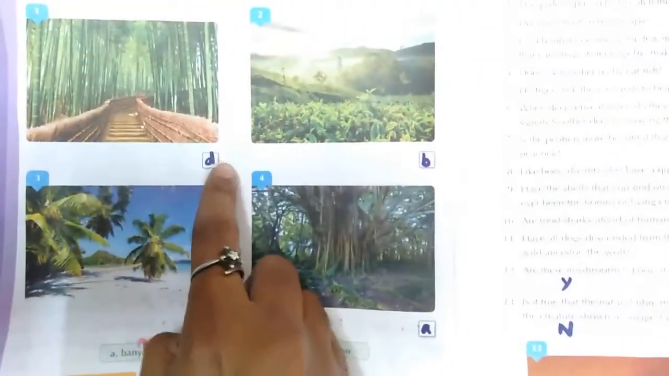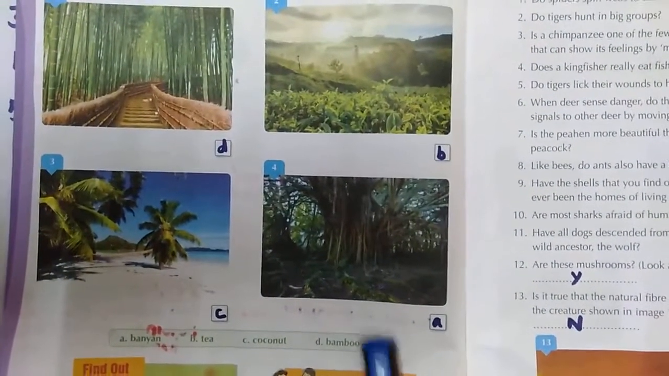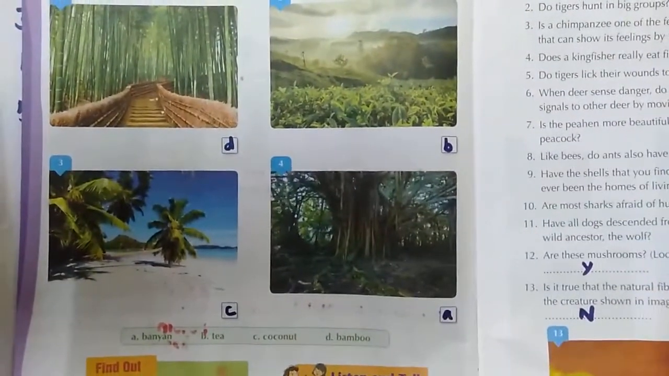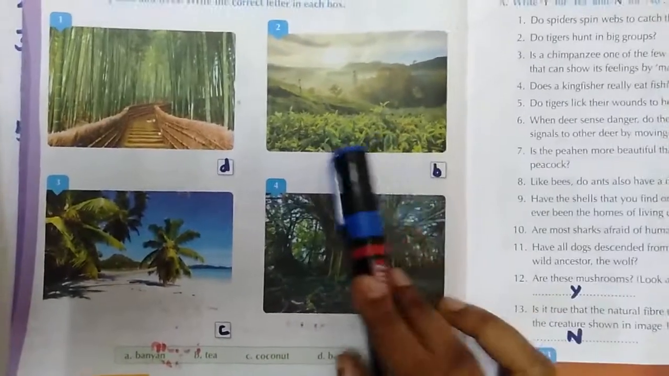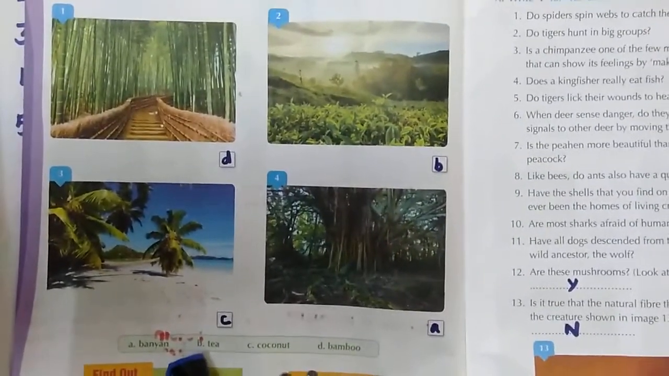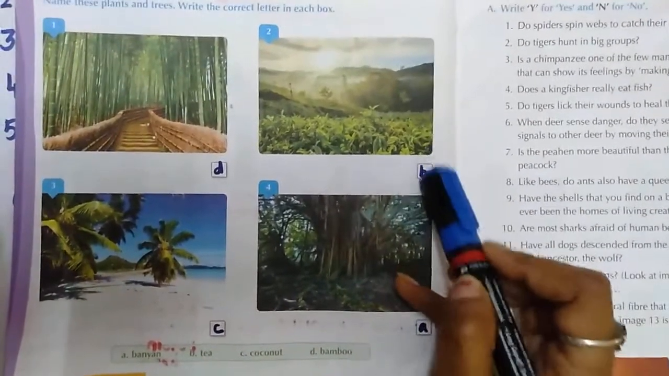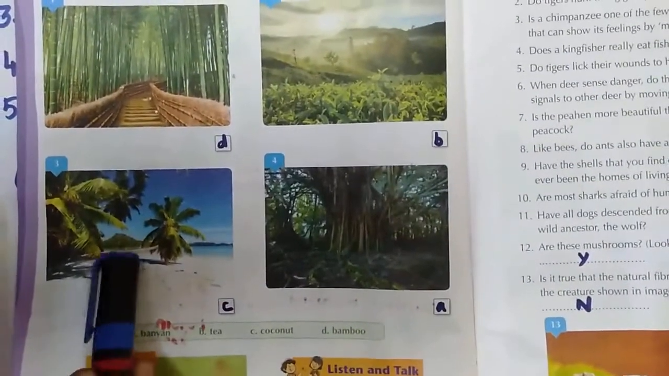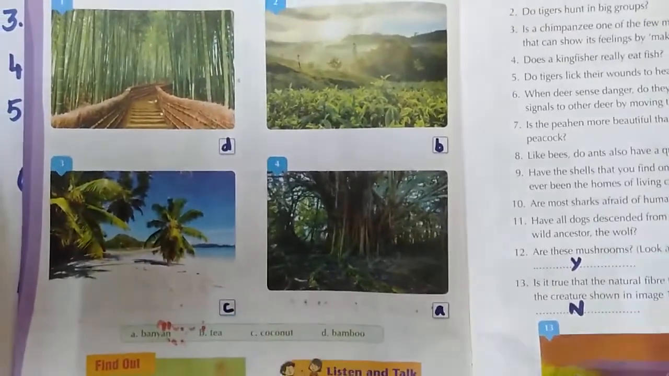Okay, all of you see this picture. This is bamboo. So you have to write D. Okay, bamboo, B-A-M-B-O-O. So in this box you have to write D. Okay, D. The next one. This one is tea, right? Tea. So the answer is B. So you have to write B. The next one. This one you know, right? Coconut tree. So coconut, C. So you have to write C.